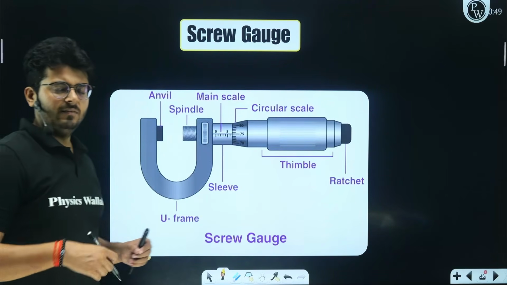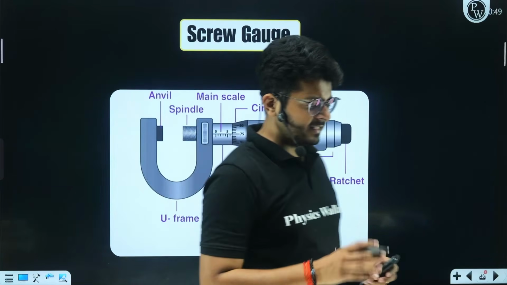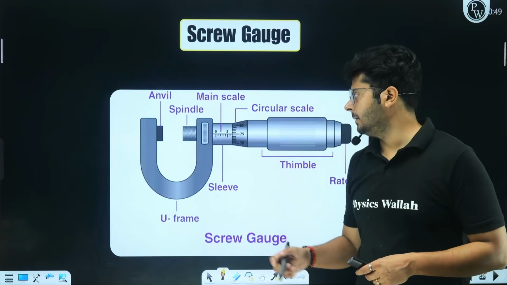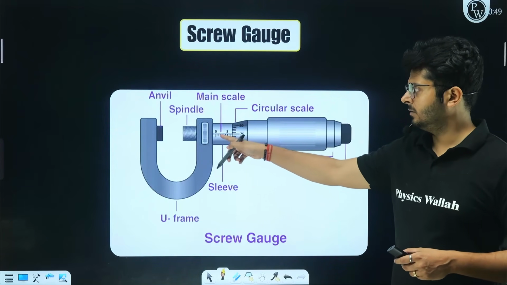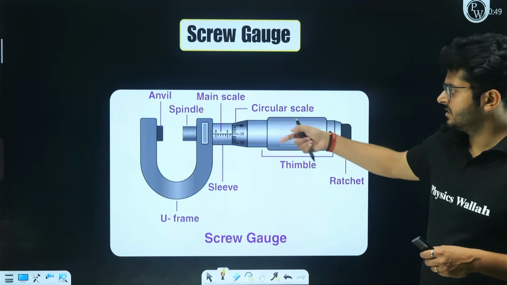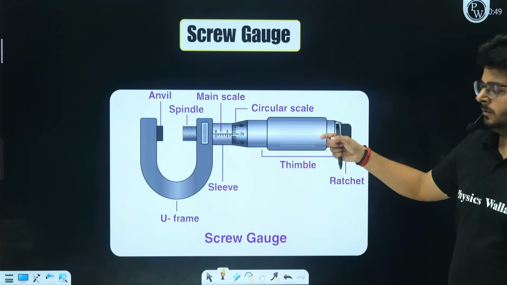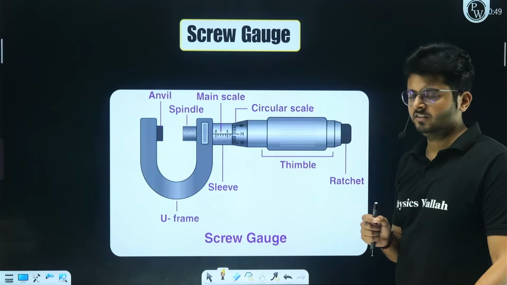Let's talk about the next idea, which is a screw gauge, right? So in a screw gauge, again, you are going to have two scales. One is going to be a linear scale, which is the main scale. The other one is the circular scale. It is a secondary scale.